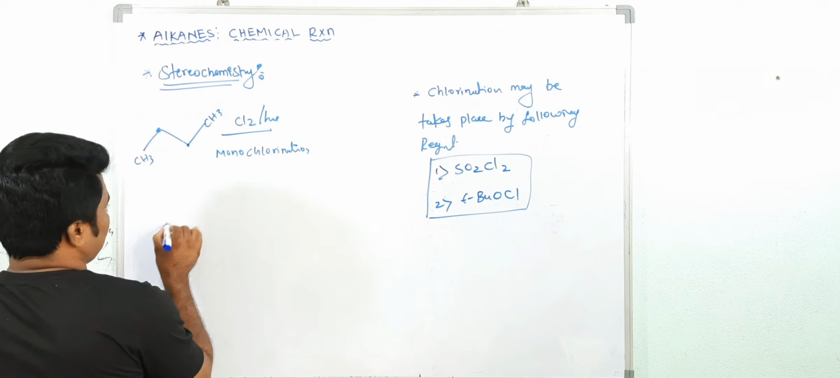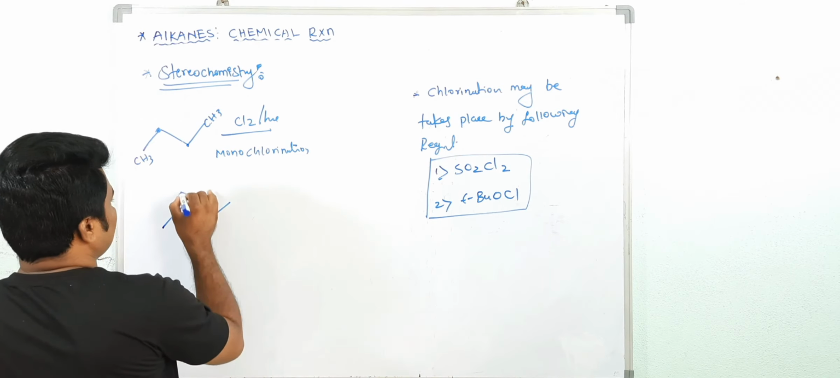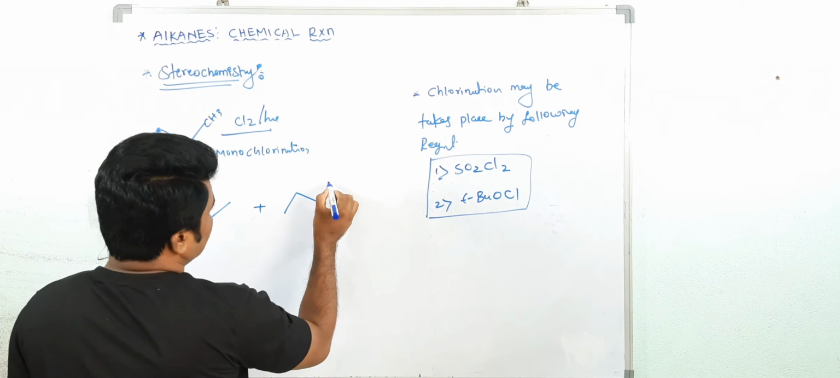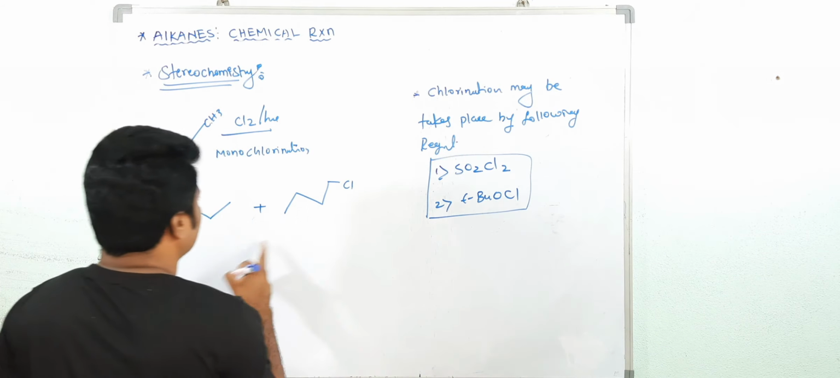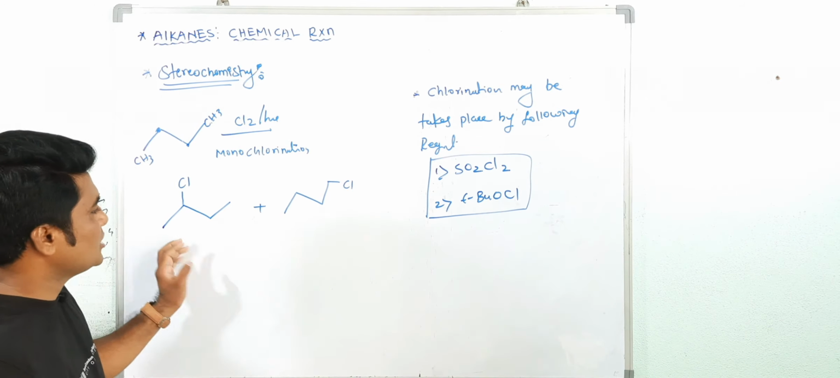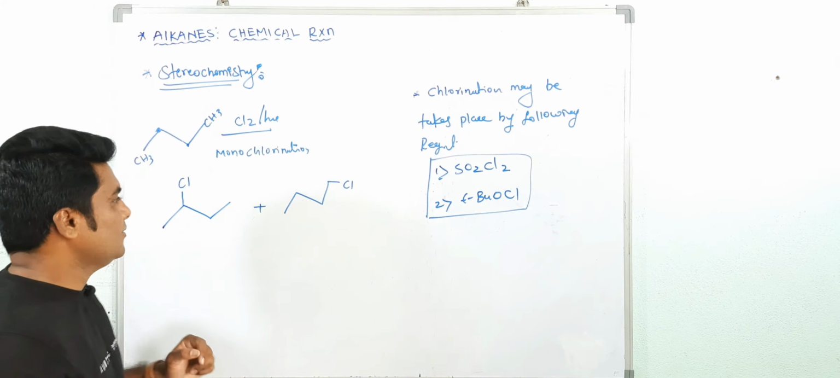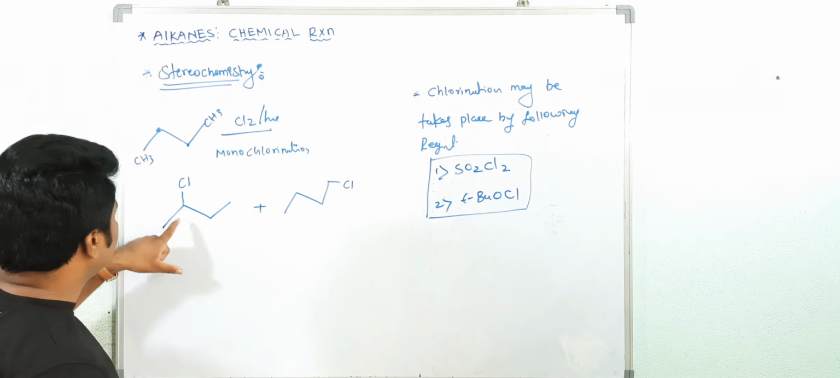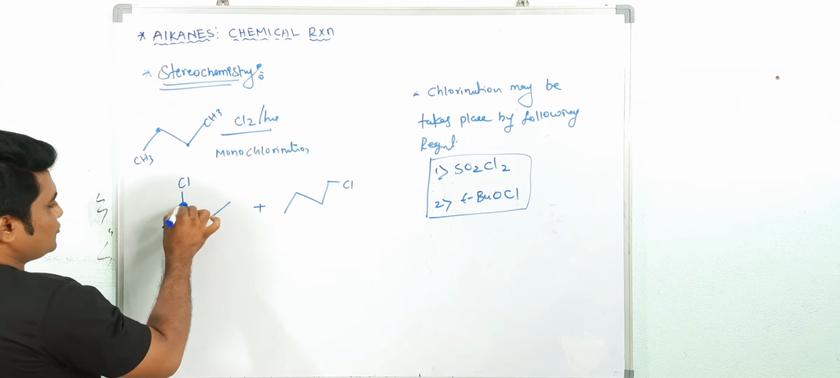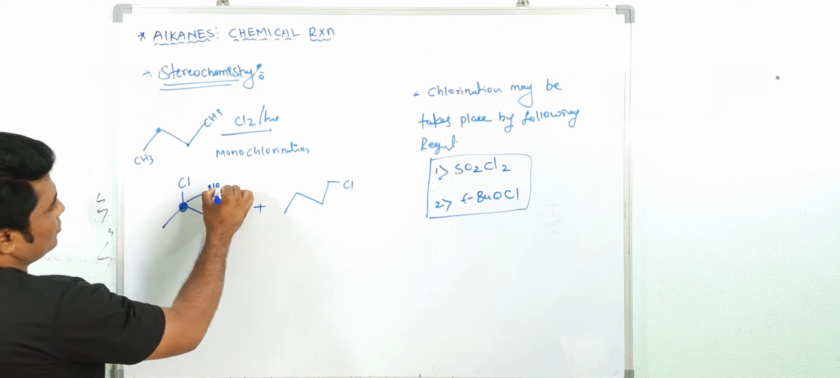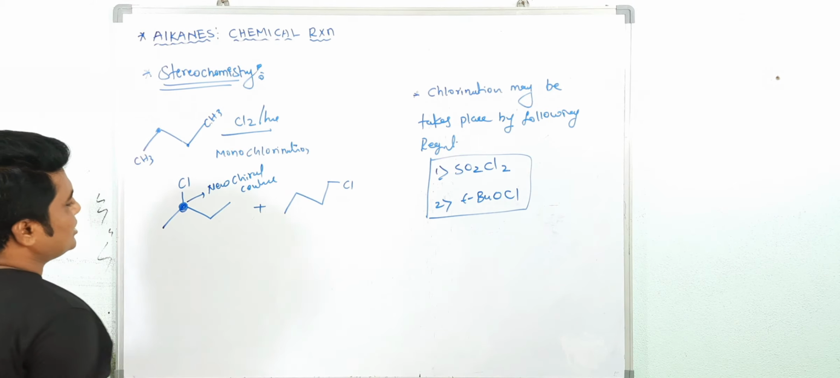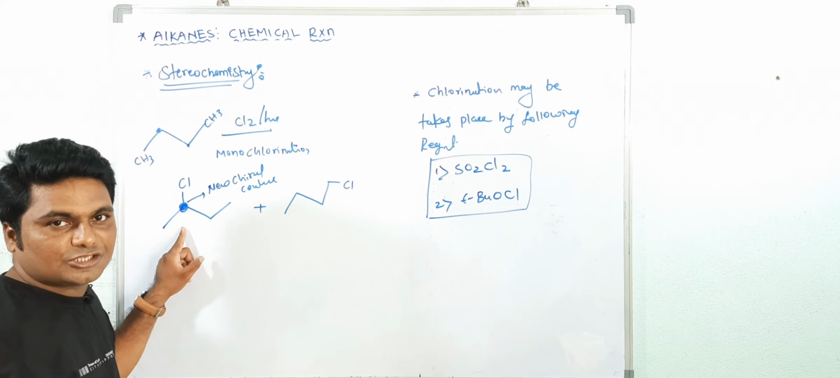So you will get one Cl here and one Cl here. How many products? Two products. If I count the different products, only two is the answer. But see, here there is no chiral center, and here a chiral center is forming. Due to this chlorination, a new chiral center is formed. Due to this new chiral center, two stereoisomers will form.